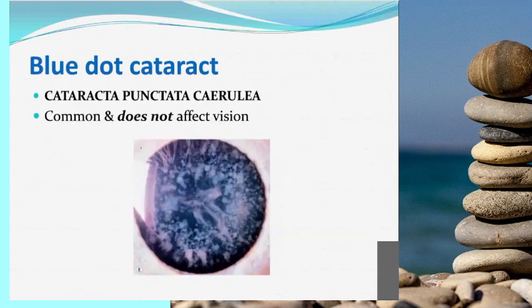And blue dot, this is the most common type of congenital cataract, cataracta punctata caeruleus. In between the blue dots, the area will be clear, so that's why this is stationary. Most of the time it will not affect the vision, so you can wait, and observation is the policy here. This is the most common type of cataract, blue dot cataract.